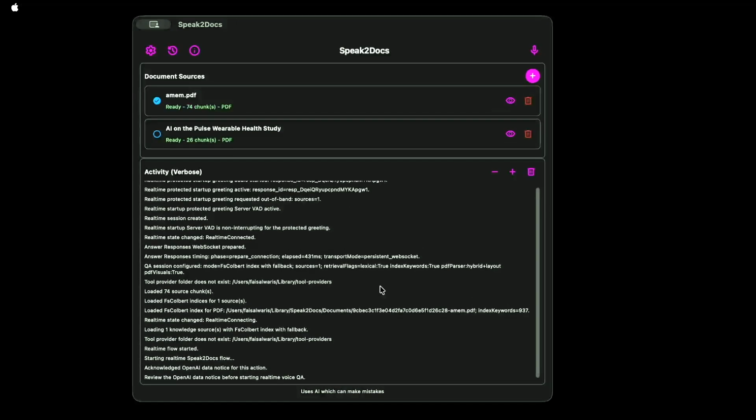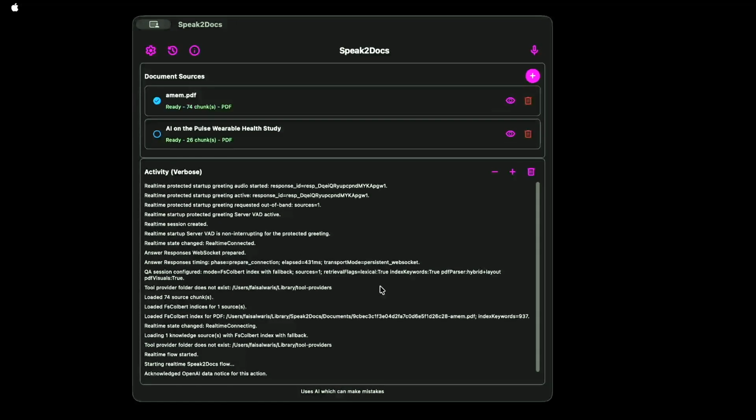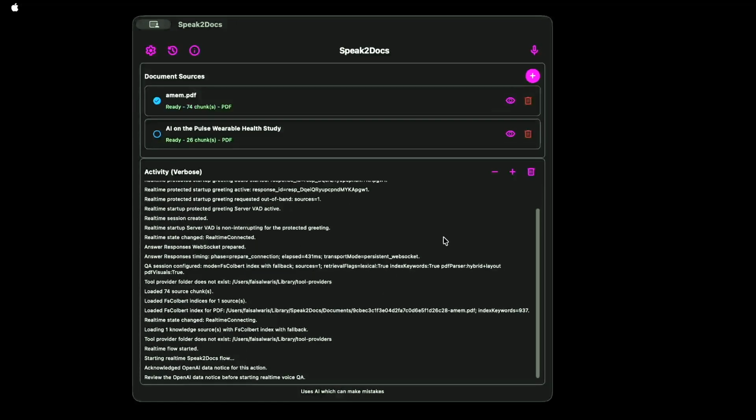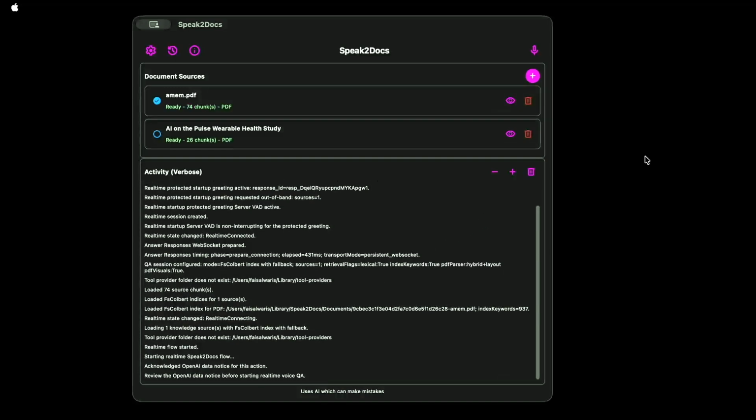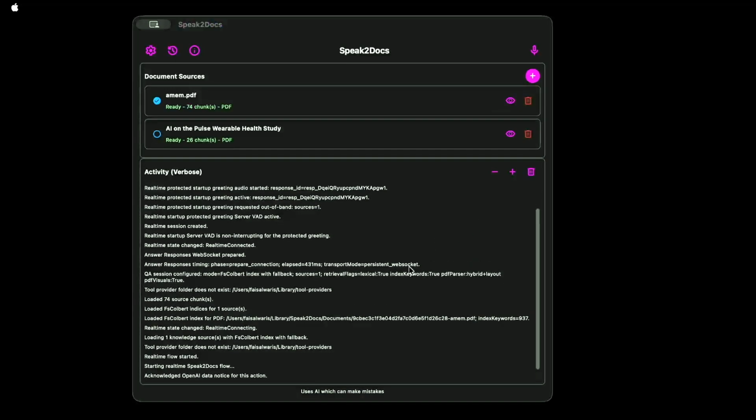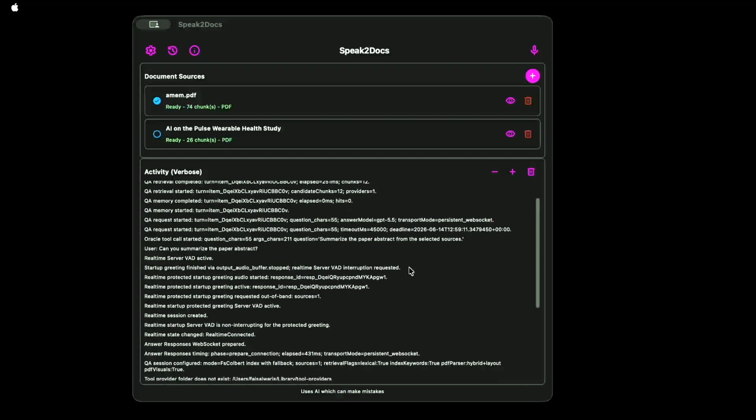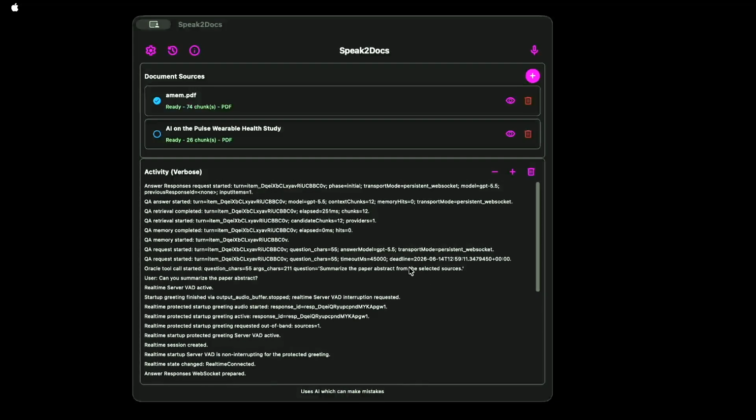Hello, I am seeing one selected document that I can answer questions about. Can you summarize the paper abstract? All right, let me quickly pull together a clear summary of the abstract for you.